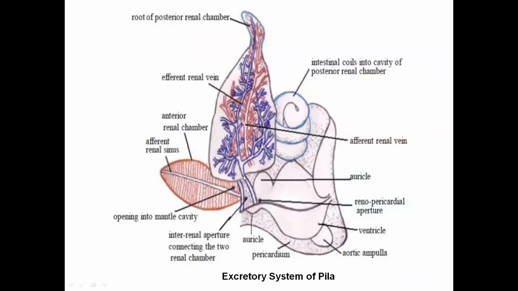These two chambers open into each other through the interrenal aperture, and the posterior chamber has connectivity with the pericardial cavity through this renopericardial aperture. This is the position of the intestinal coil. This is the pericardium. Here is the mantle cavity or the branchial cavity. So this is the detailed anatomy of the excretory system of Pila globosa.